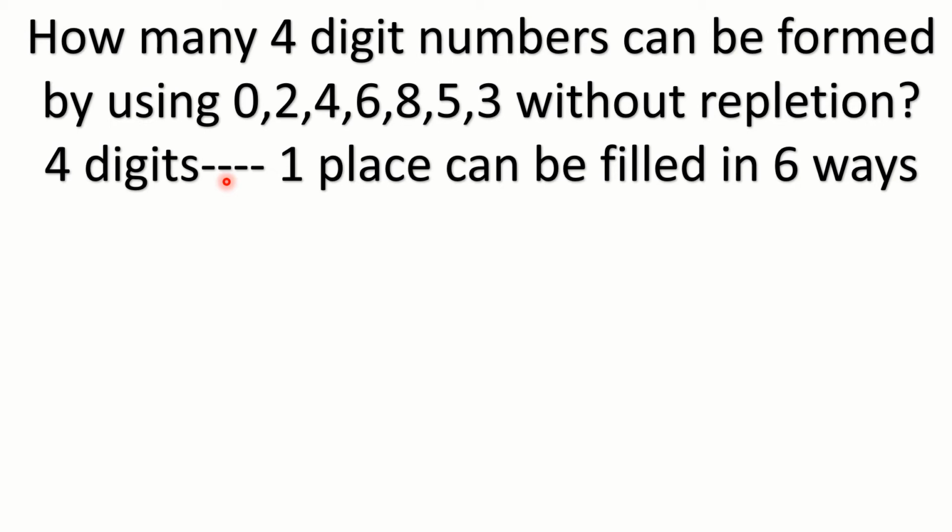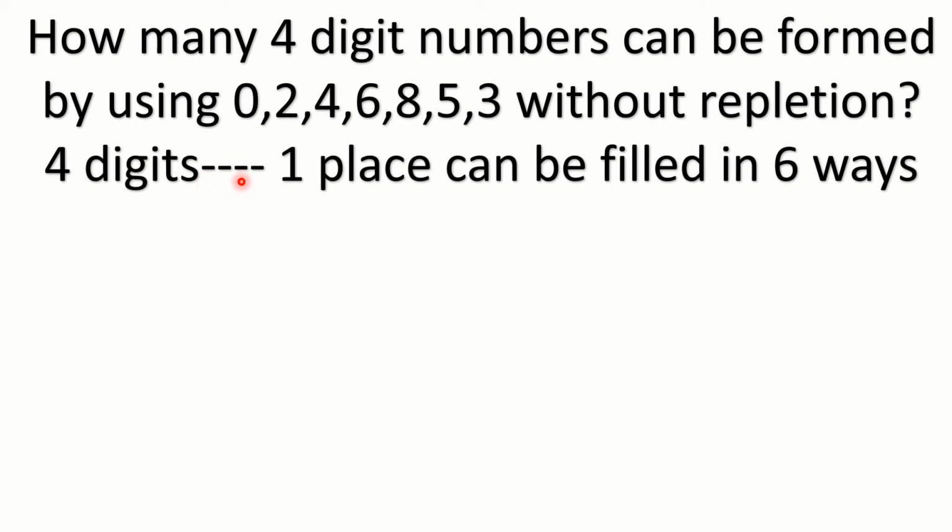The second place you can fill in 6 ways, because 1 digit is already fixed and the question is without repetition. You cannot use the digit used in the first place, so one possibility is decreasing, and you get 6 possible ways. In the third place, you get 5 possible combinations, because already 2 digits are filled.